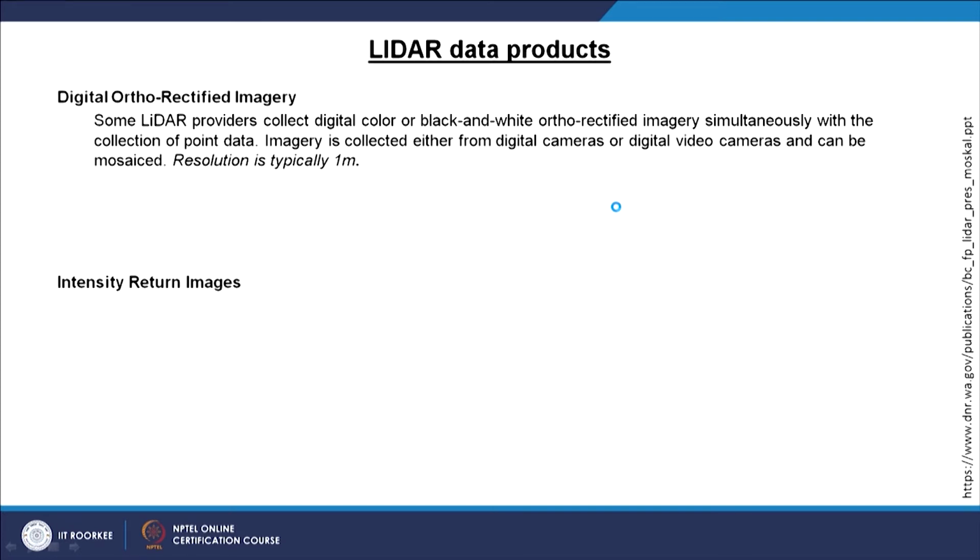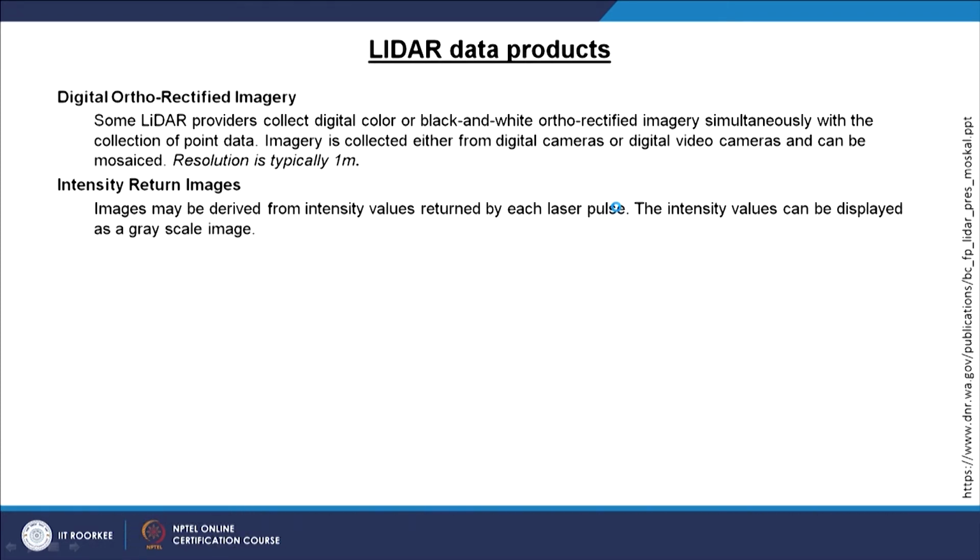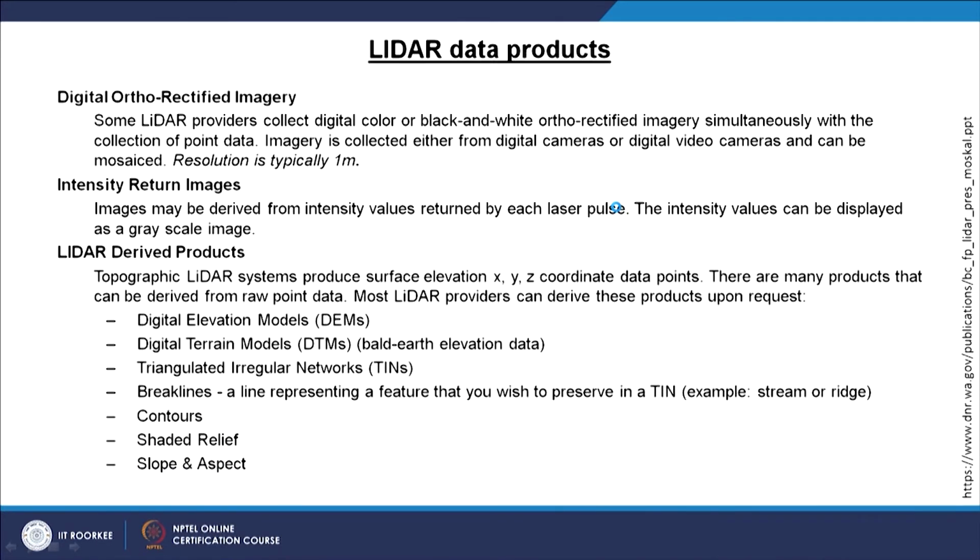And then of course intensity return images are also created by LiDAR. LiDAR derived products are many. One example you have already seen, the digital elevation models. That means once you have the data, you can derive a digital elevation model at a very high spatial resolution and with very high accuracy.